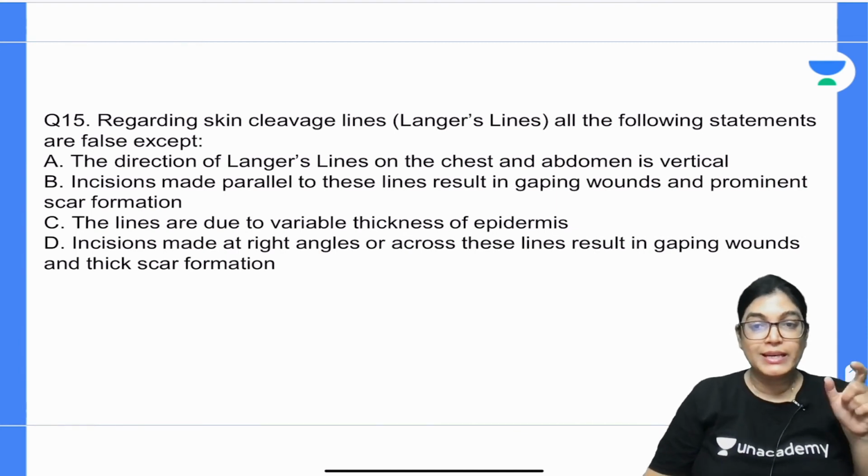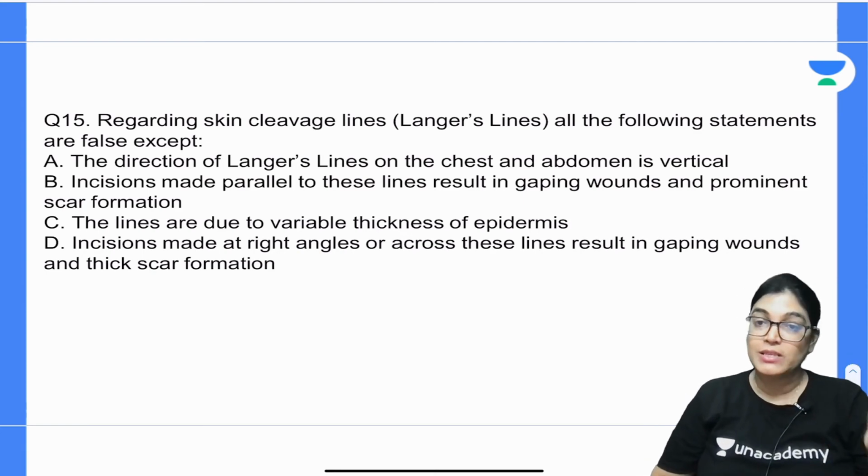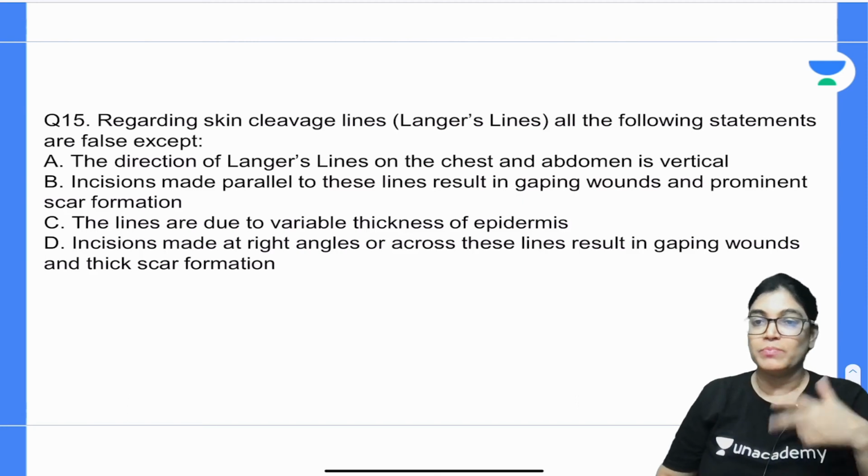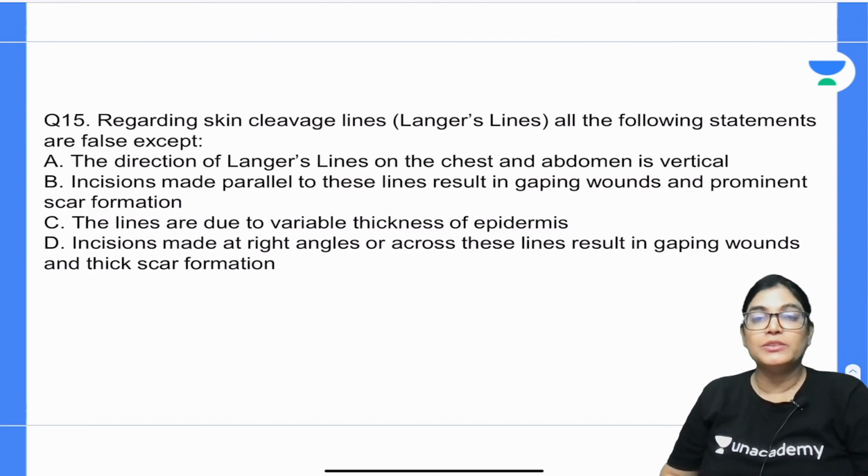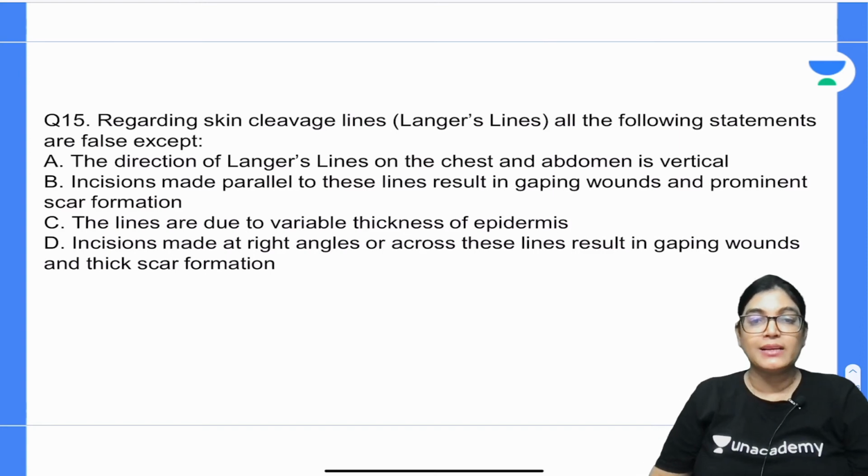The incision made parallel to the lines results in gapping of the wound and prominent scar formation. Lines are formed due to variable thickness of the epidermis. Incision made at right angles across the lines results in gapping of the wounds and leads to thick scar formation.